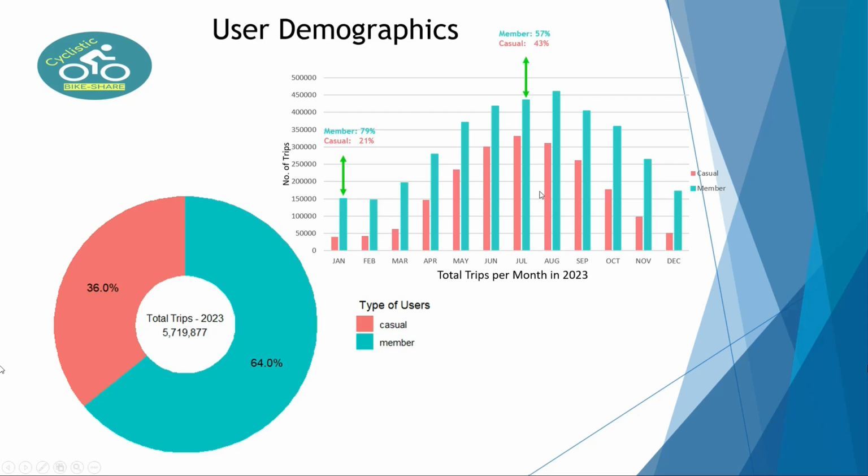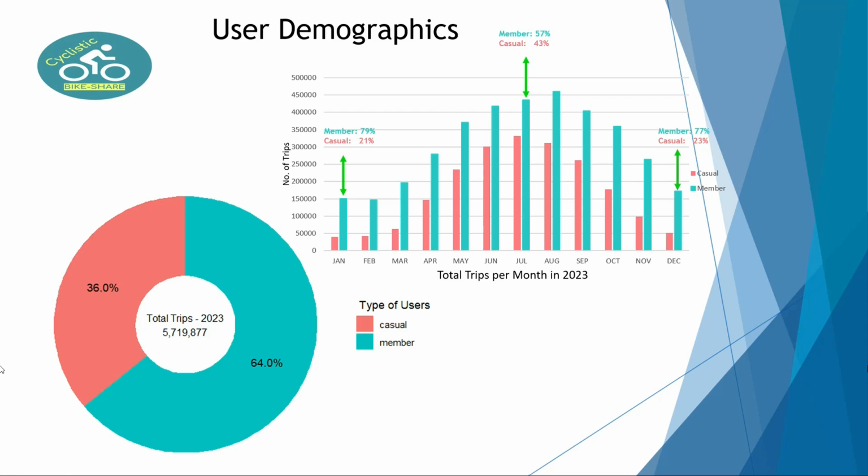What we can see in July is the peak for casual riders. Remember, the pink bar is casual. At this point, we have a more even relationship. And to conclude, at the end of the year, we have members having a similar relationship to January. That means the relationship between members and casuals is not identical or similar across the months.